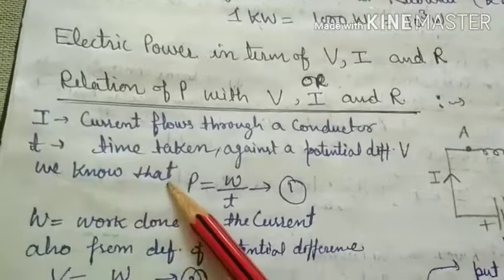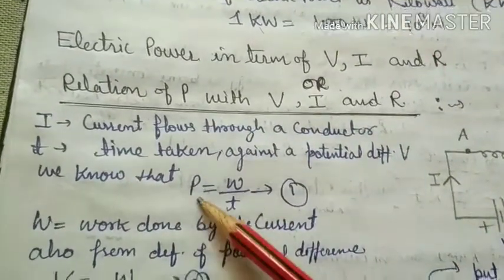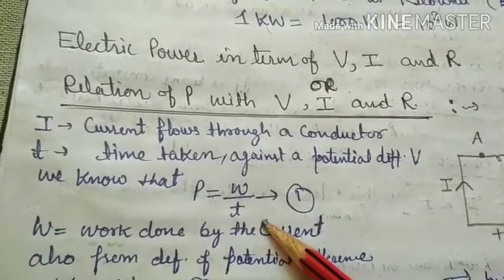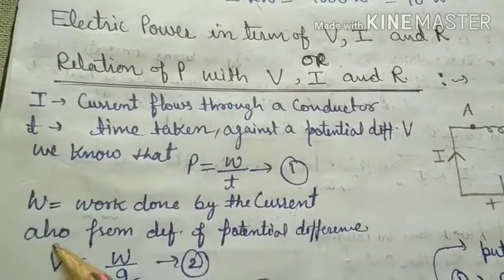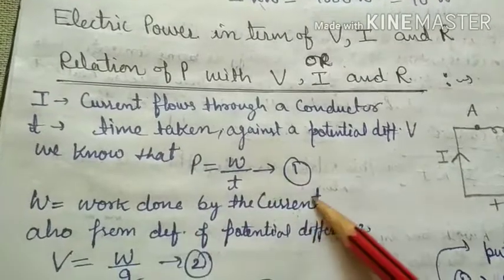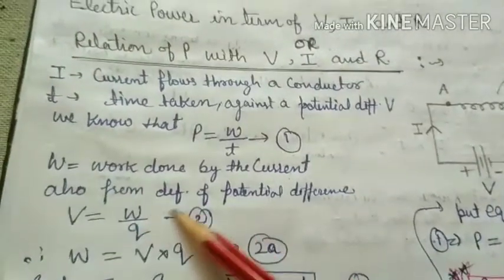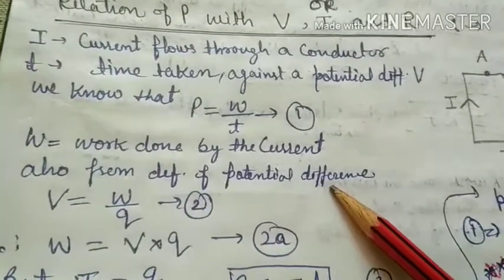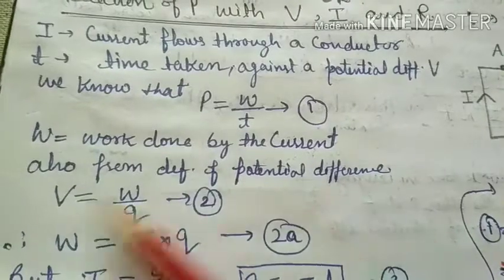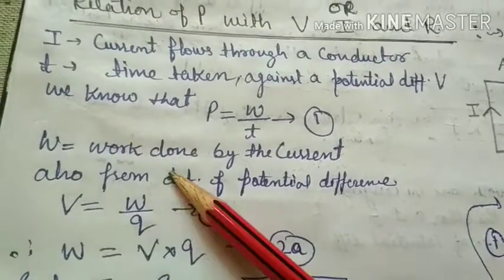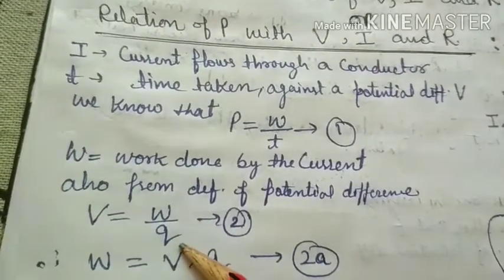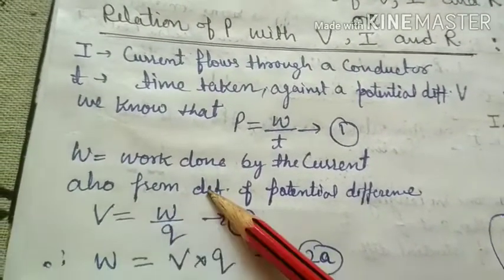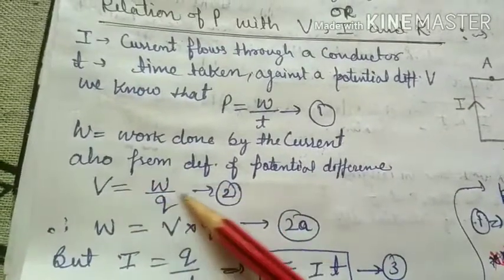Now we have to use the relation of power. We know that power is equal to work done upon time, equation 1. Here W is the work done by the current. But now we have to use the definition of potential difference. Potential difference is the amount of work done to move a charge Q from one point to another. Therefore V is equal to W by Q, work done upon charge. So from here, what is W?